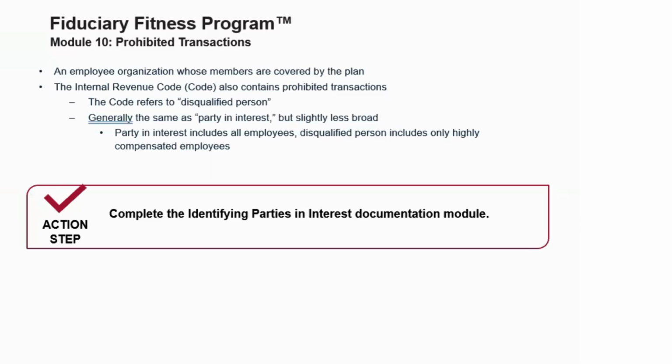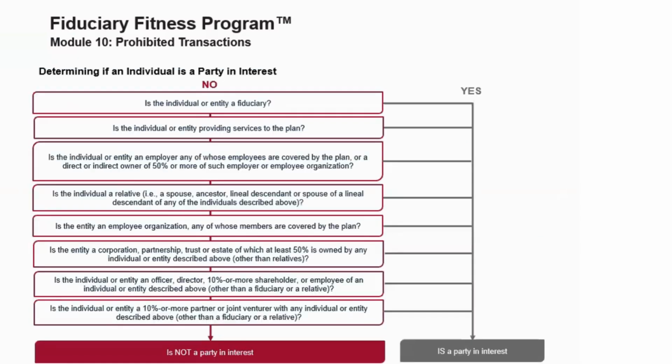The action step for this document is to complete the documentation module identifying parties in interest in prohibited transactions. The next page shows a chart that might be helpful to you in identifying if an individual or an entity is considered a party in interest.